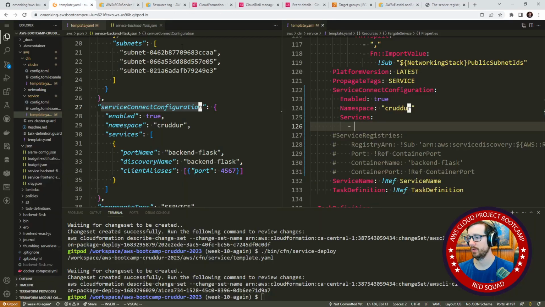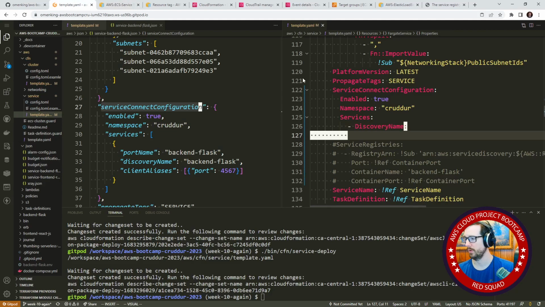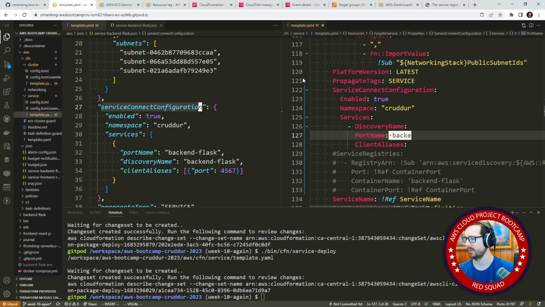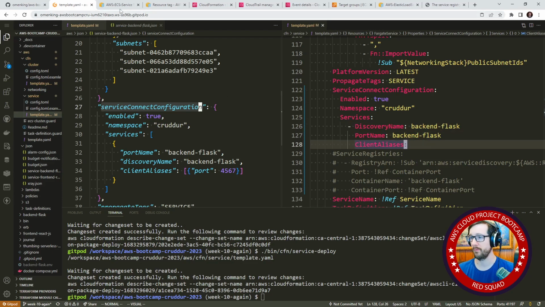Similar. So we have discovery name. I'm going to just assume they're all here. Port name, client aliases. So say backend Flask. This one will be backend Flask. Client aliases, probably port 4567 here.